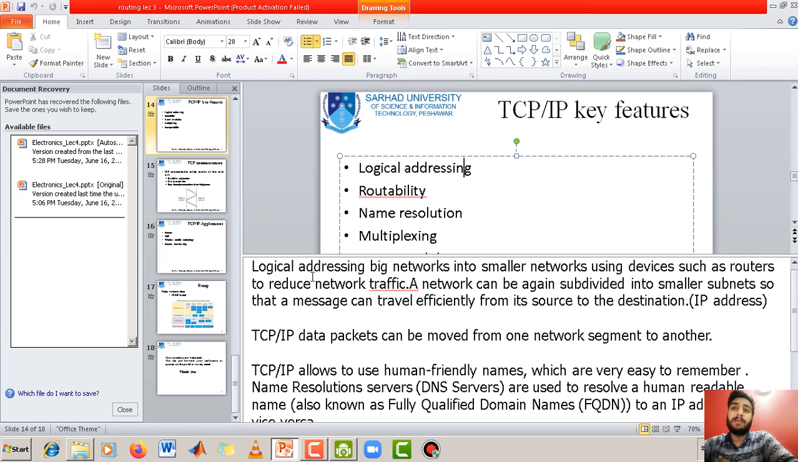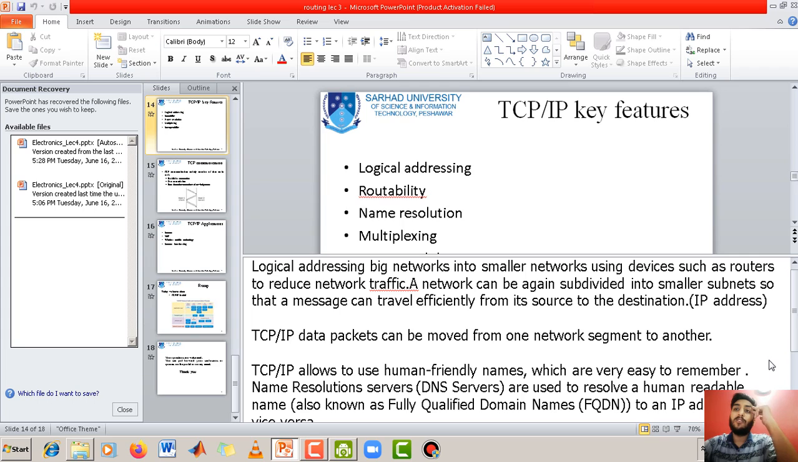Logical addressing basically means that if you have big networks, you can divide them into smaller networks using devices such as routers. And why do we use it? Because we want to reduce our network traffic. So for that reason, you can use this model as well. A network can be subdivided into smaller subnets. You know the benefit of dividing a big network into small networks: you can handle it more efficiently, and a message can travel efficiently from source to destination using the IP address. So this is the main feature of TCP/IP as well.